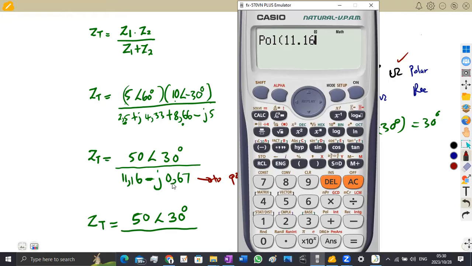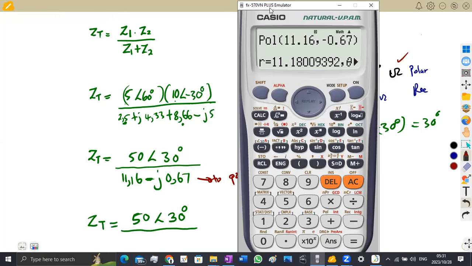11,16. Then the other part, the imaginary, is separated. We separate the imaginary from the real. So this is minus 0,67. You separate with shift comma, minus 0,67. All right, so it's going to give us the value corresponding in polar form.